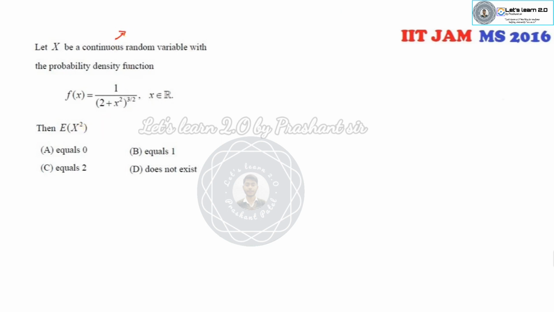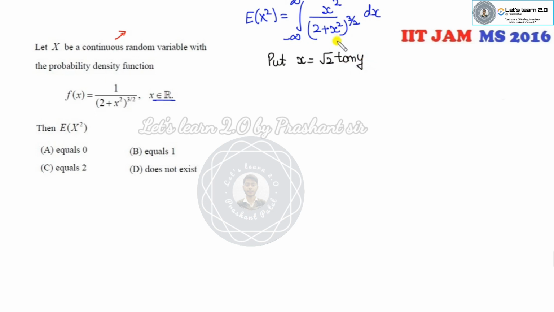Okay, let x be the continuous random variable. Then what is the value of E of x square? I think it's quite easy because it can be written as x square over (2 plus x square) to the power 3/2, dx, and the range is minus infinity to plus infinity. How can you solve this? Whenever it's x square, I can substitute x as root 2 tan of y. So what is my dx? dx will be root 2 secant square y.